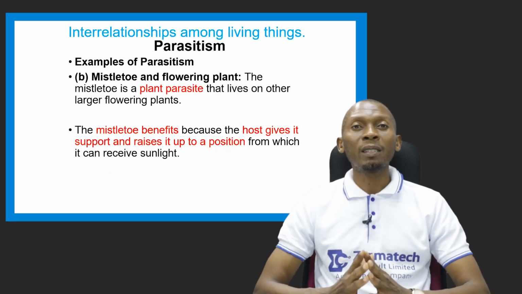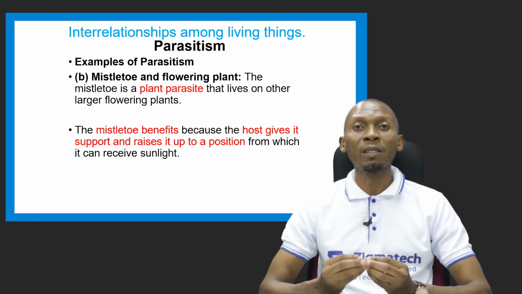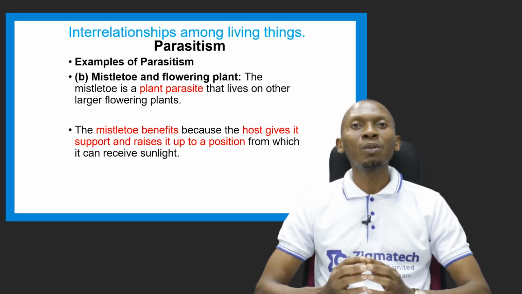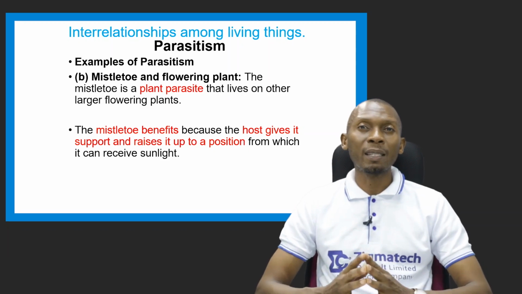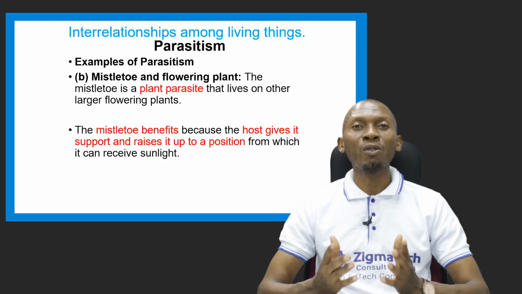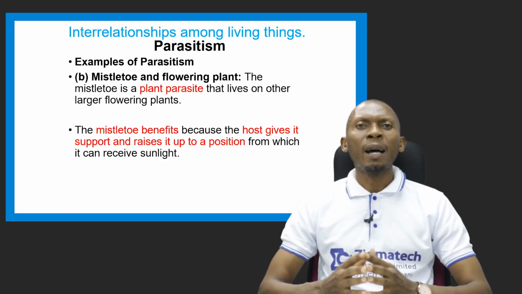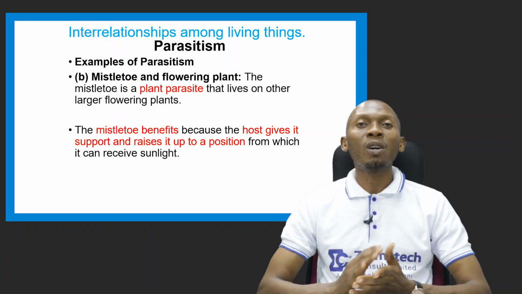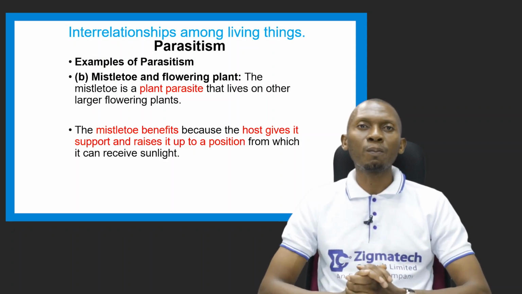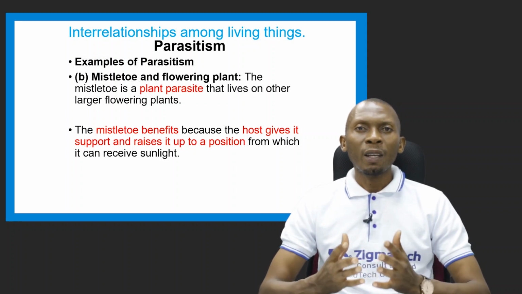Another example of parasitism is mistletoe and flowering plants, which are seed-producing plants. Mistletoe is a parasitic plant that lives on other larger flowering plants like oranges, tree crops. As the mistletoe grows on these tree crops, it benefits a lot.